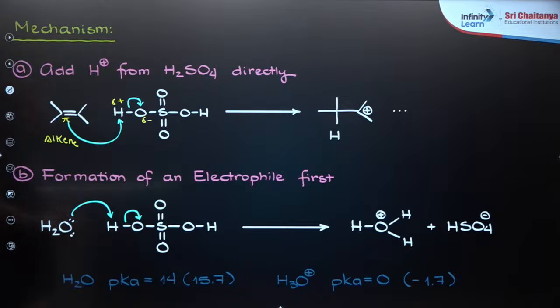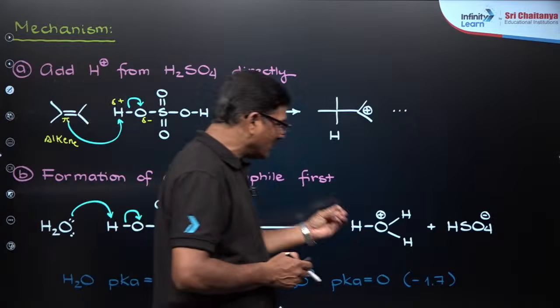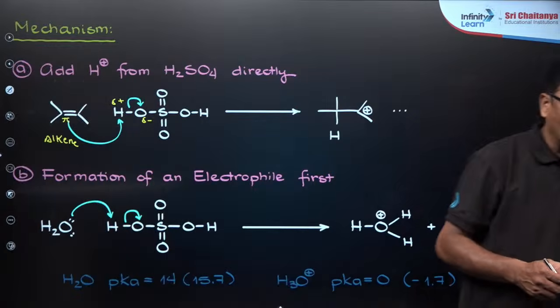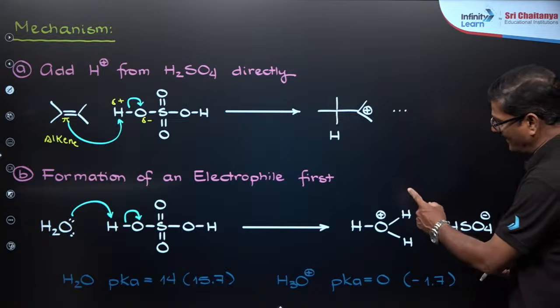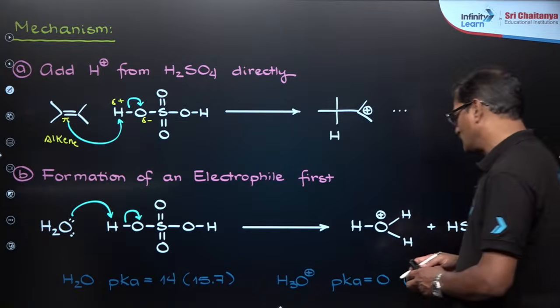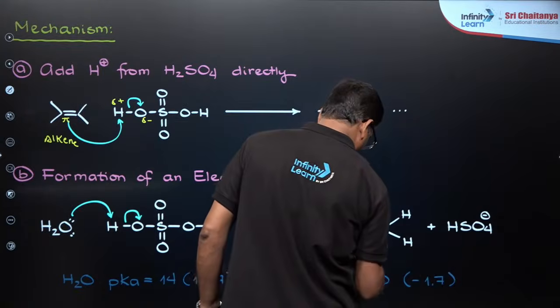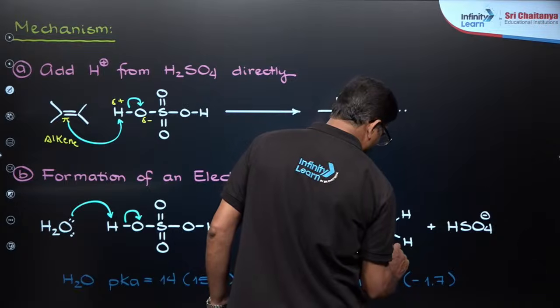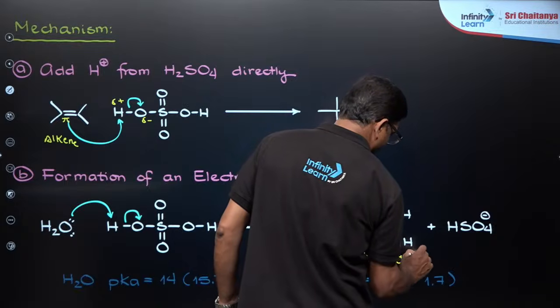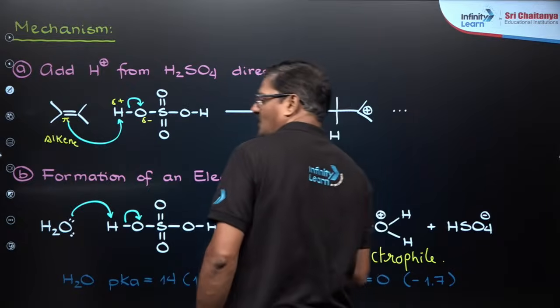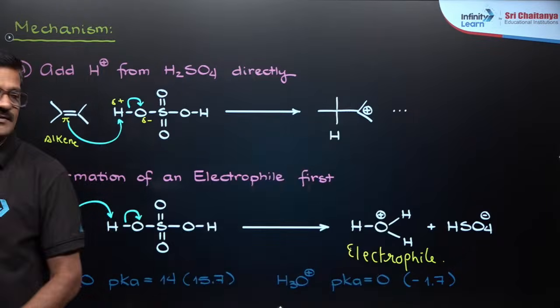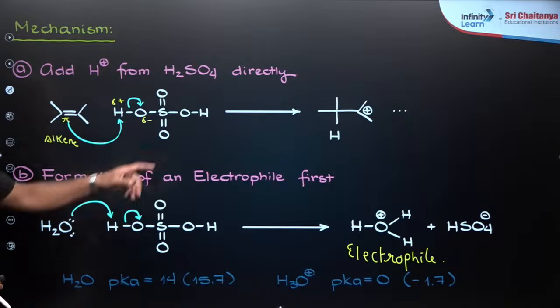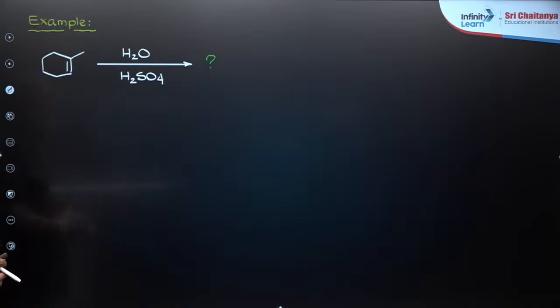Now, you are going to get the hydronium ion. This hydronium ion is going to be the electrophile. This is your electrophile. And this electrophile is going to attack on this carbon with the positive charge over there.